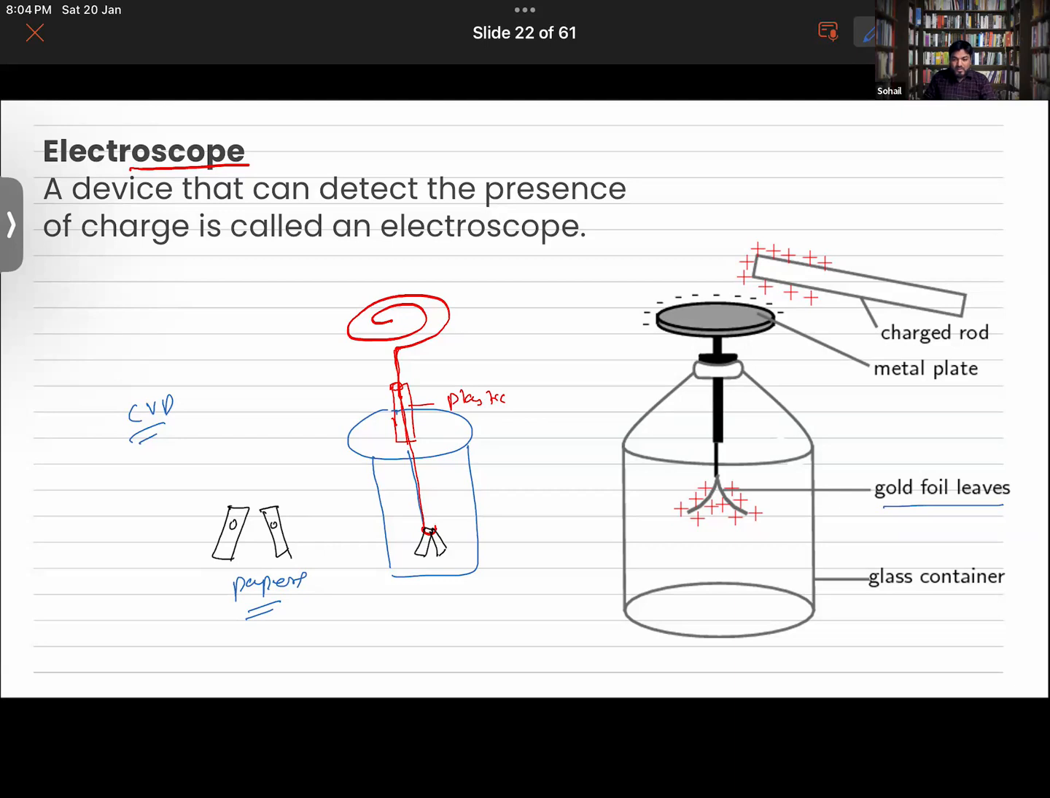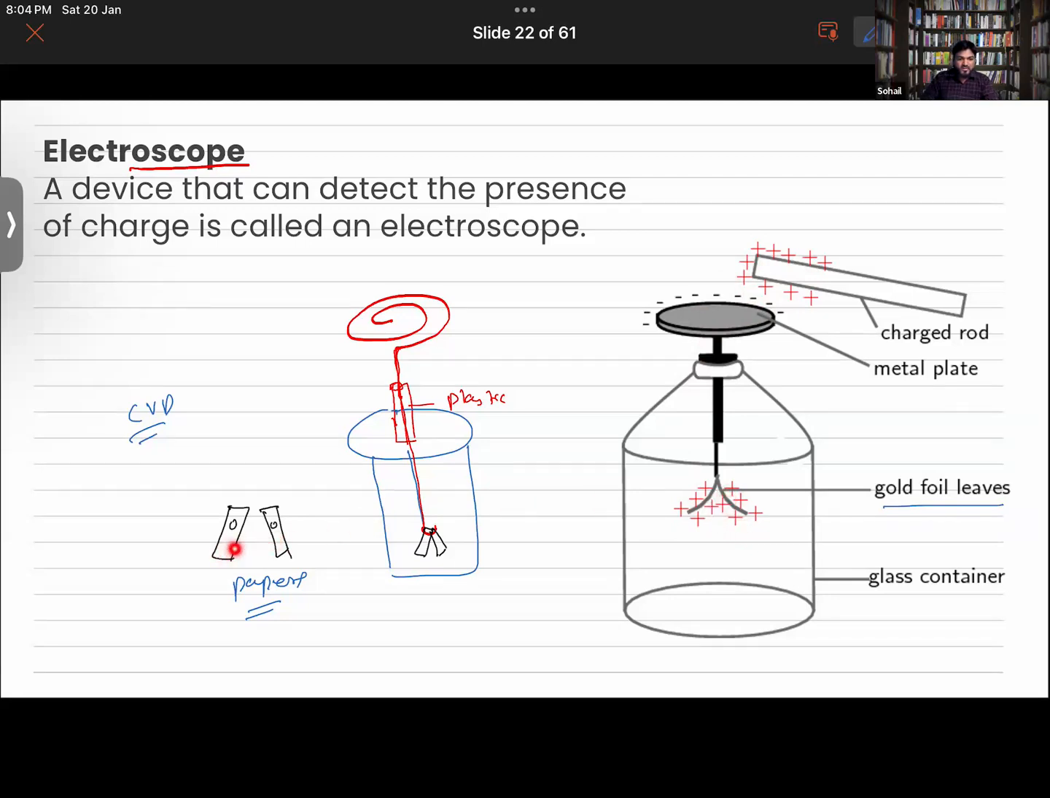I will be showing you an animation via which you will be able to understand it in a better manner. Although let me give you the theory part of it. Basically you will be bringing a charged object near to this metal plate. We call this a metal plate. This metal plate will be conducting that charge to these gold foil leaves, and they are suspended. These are not attached with each other.